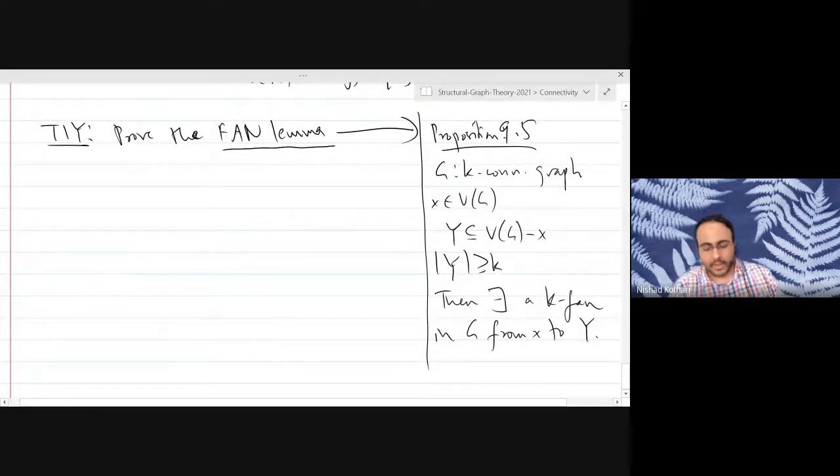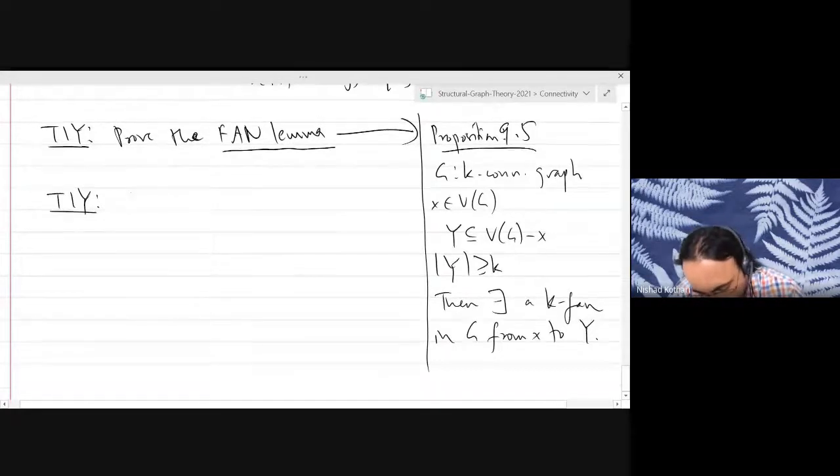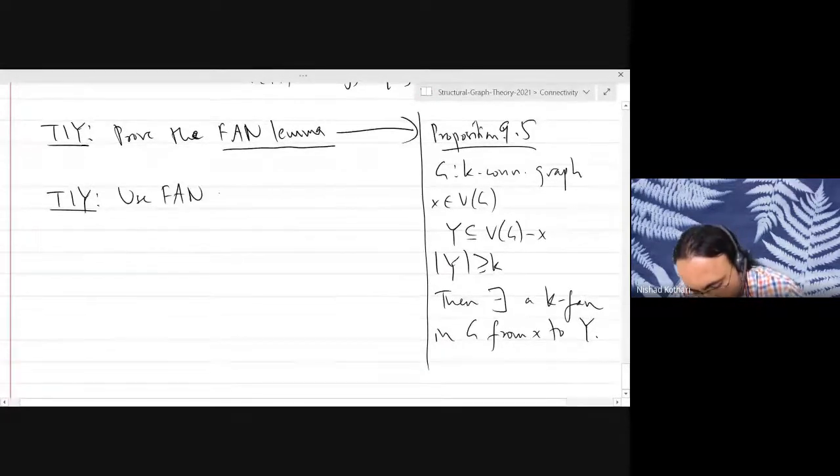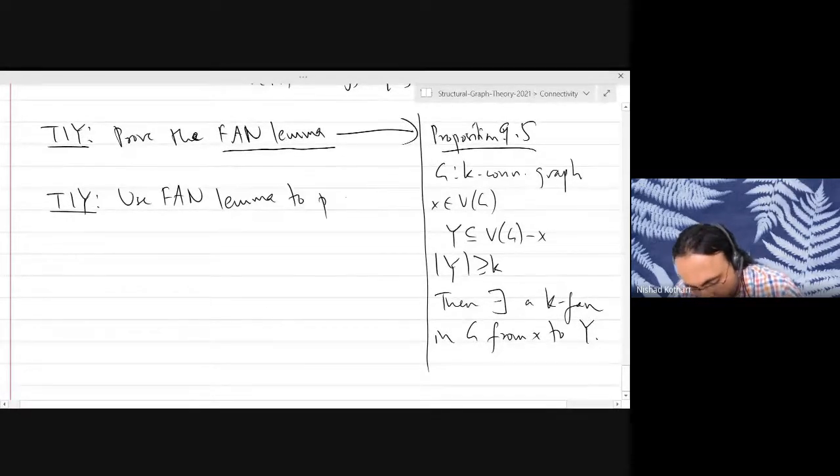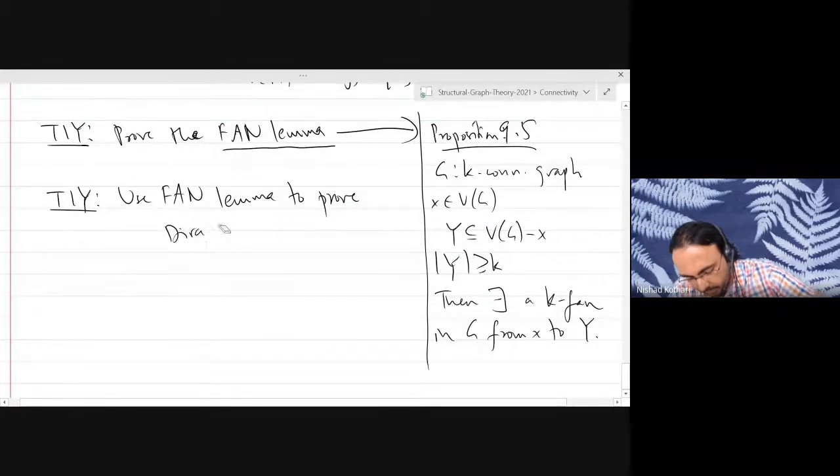And a second try-it-yourself problem, which is slightly harder than the first one, is to use the fan lemma to prove Dirac's theorem that we discussed above.